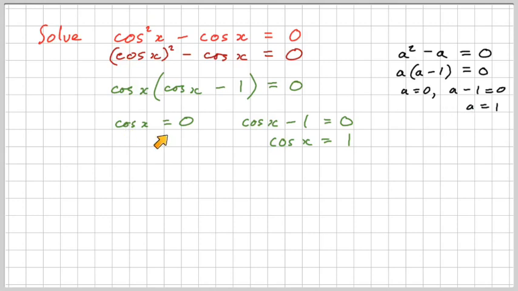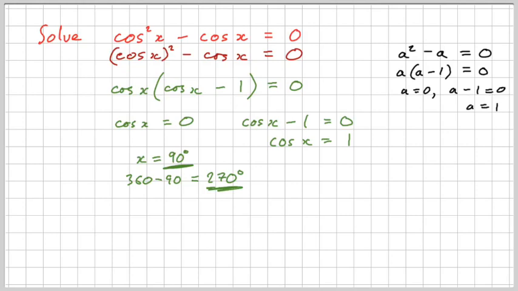Now, cos x equals 0, that's effectively from this cos x here, yields the first solution 90 degrees. And using the rule for cos, if you subtract 90 from 360, you get your secondary solution 270 degrees.